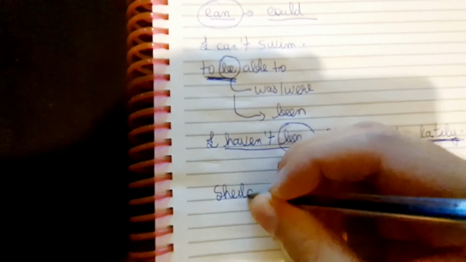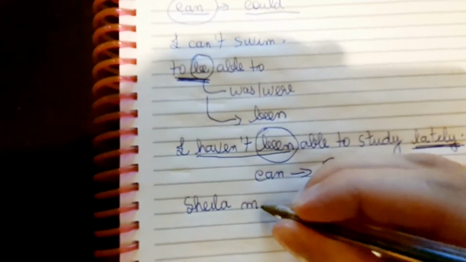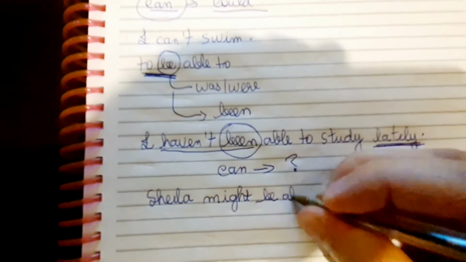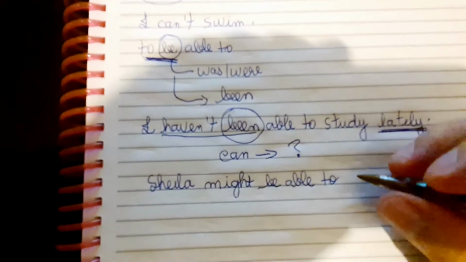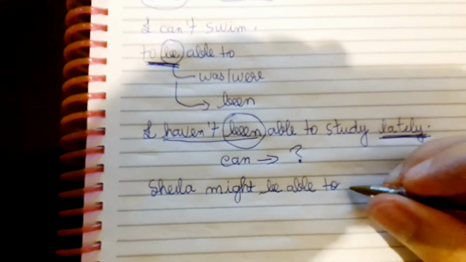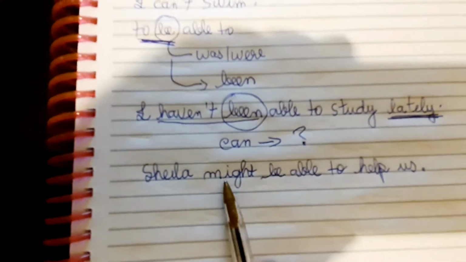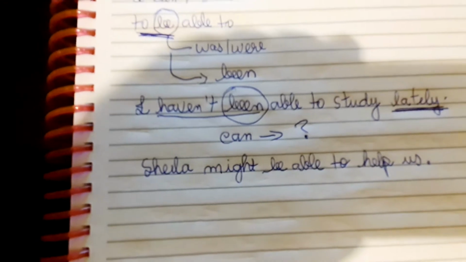Sheila might be able to help us. There is a small possibility that Sheila will help us.